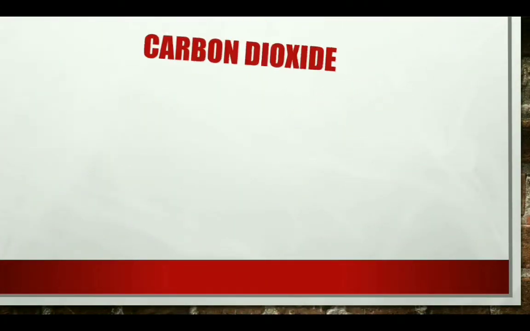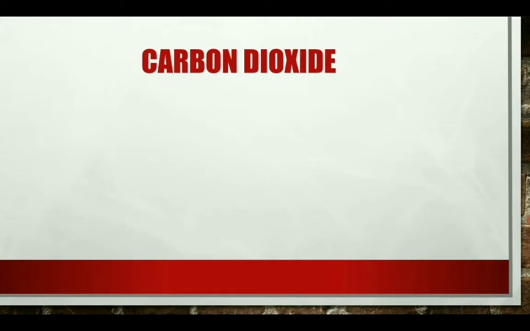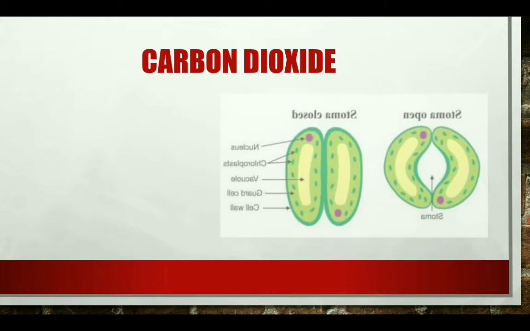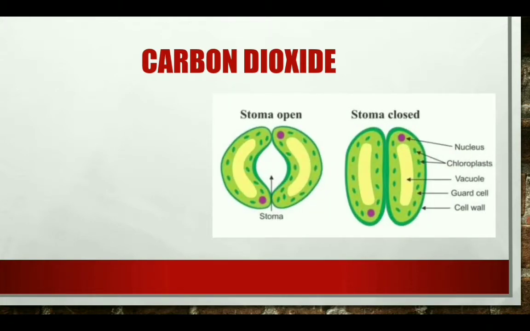Now the next one is the carbon dioxide. Carbon dioxide is taken in by the plants from the atmosphere. Now how does this carbon dioxide enter the plant? It enters the plant through the small pores known as the stomata. These are located on the underside of the leaves, and these are guarded by two guard cells which regulate the opening and closing of the stomata.